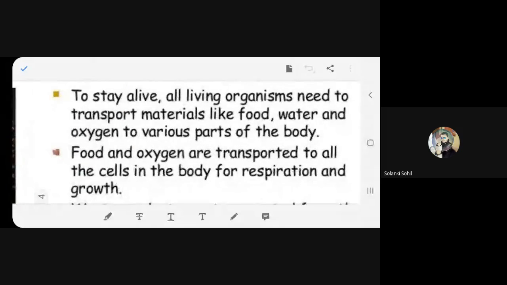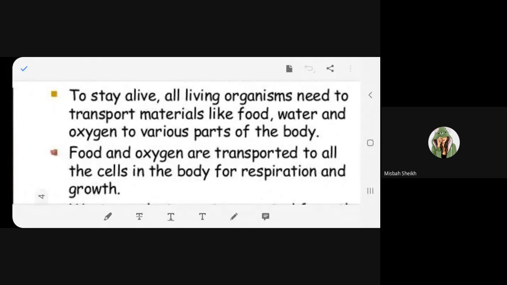Now read point by point. Can I read, and if you can explain as well? Yes, better. It's not too difficult at all. To stay alive, all living organisms need to transport materials like food, water, and oxygen to various parts of the body. Can you explain? Yes, ma'am. Whichever things are alive need to transport materials like food, water, oxygen to various parts of the body.